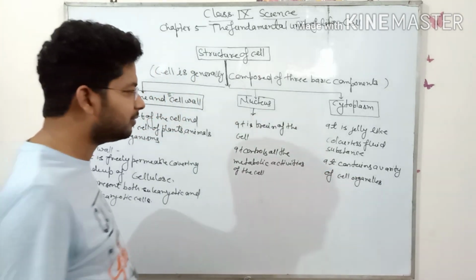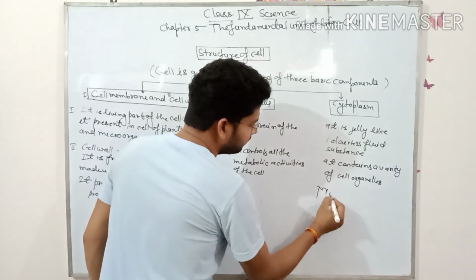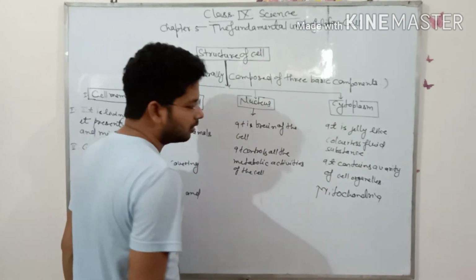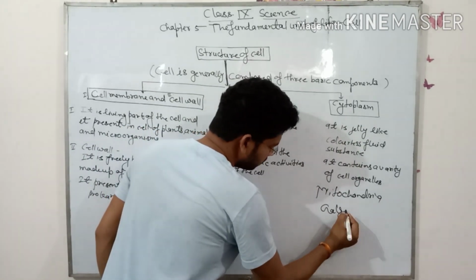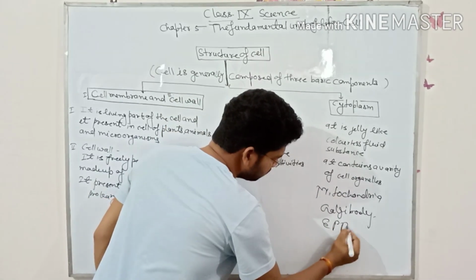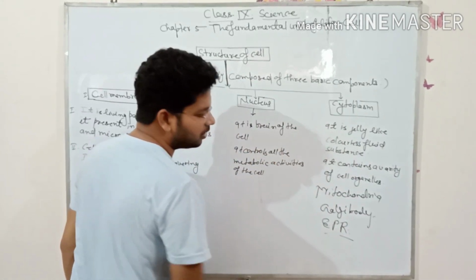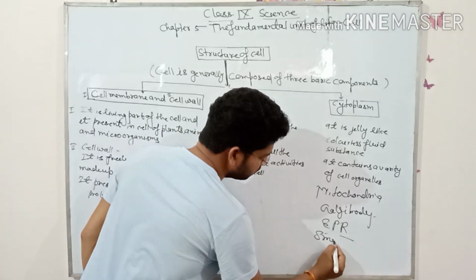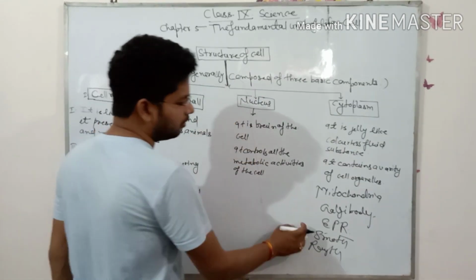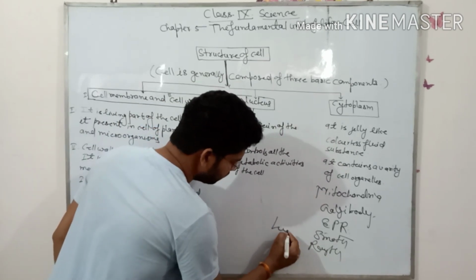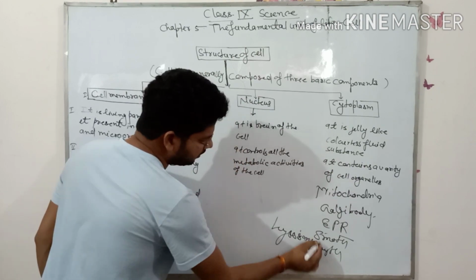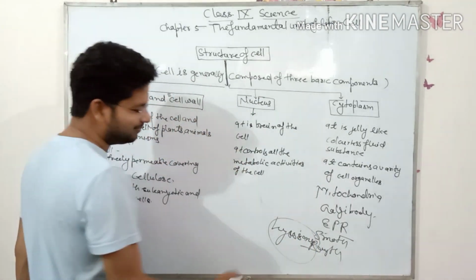Cell organelles means mitochondria, Golgi body, ER, endoplasmic reticulum, smooth and rough. Okay, lysosomes, which are also called suicidal bags.